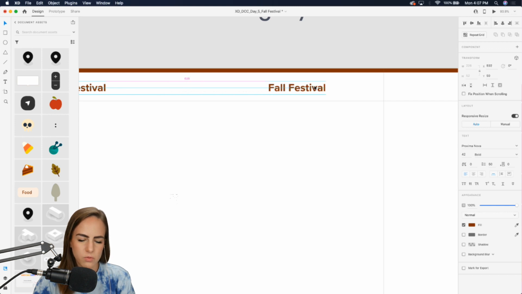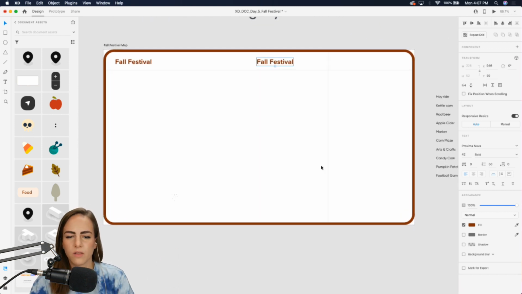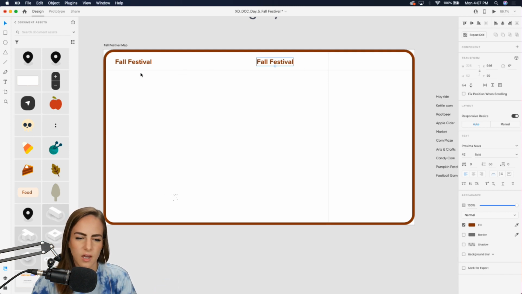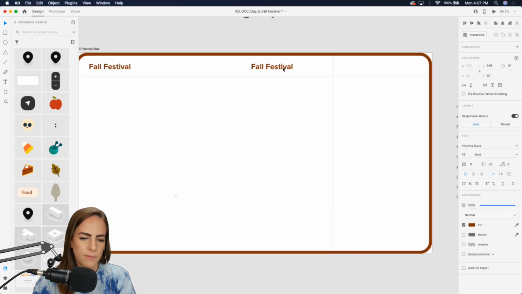And then on this right side, I've blocked out with some super simple lines that I want this top area to be the menu, this area to be the map to scroll through, and this area on the right to be each of our different stands that we can scroll through vertically.